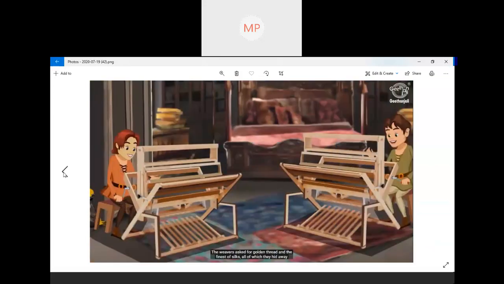Can you see the picture? See, that is the machine to weave the cloth. So in a room, each one was given a separate loom to weave the cloth. Yes. So now what did the weavers ask? The weavers asked for golden thread and the finest of silks. So they asked for golden threads and finest of silks, which is very precious in those days.